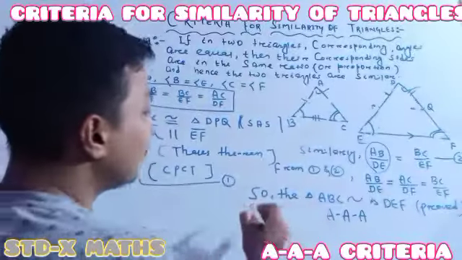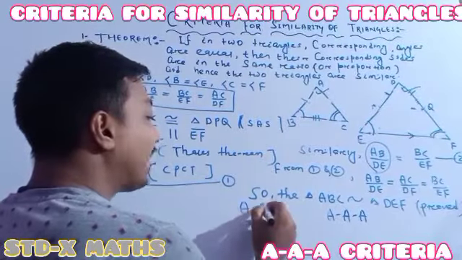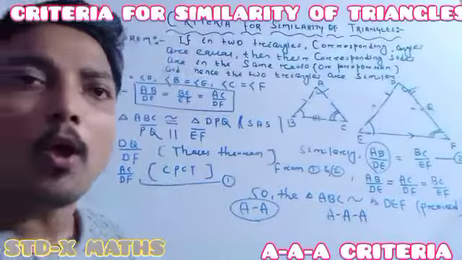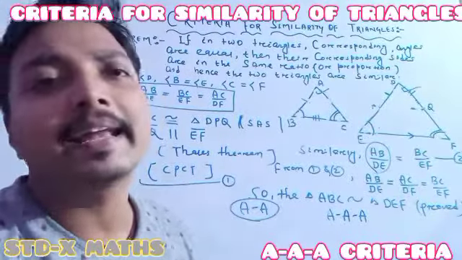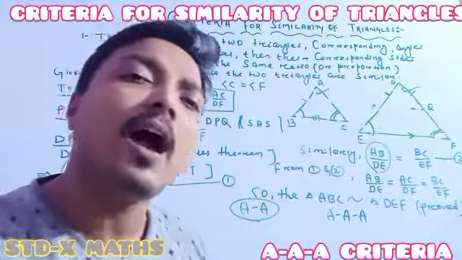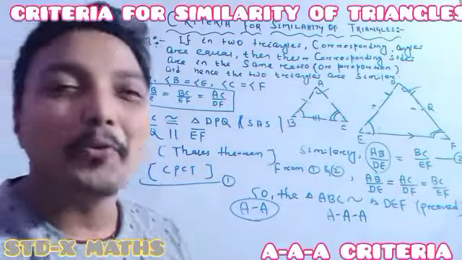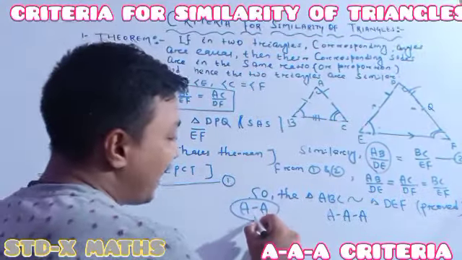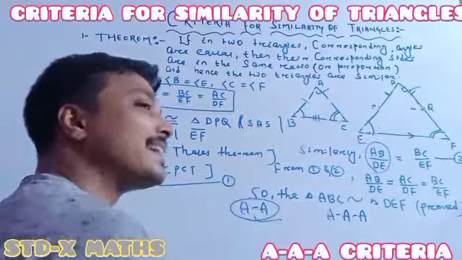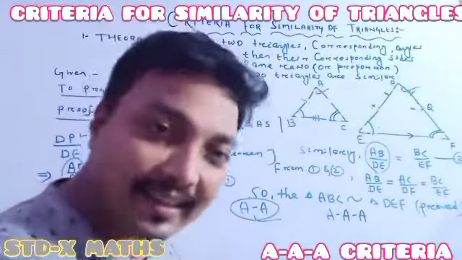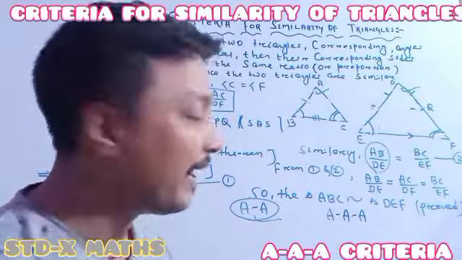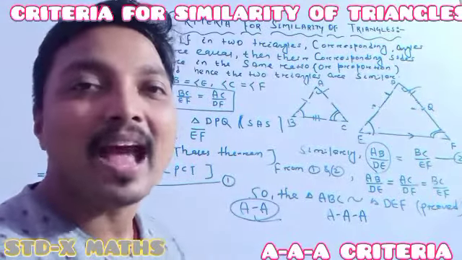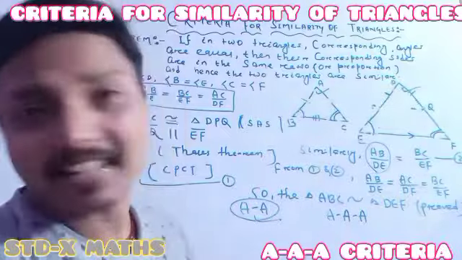So whenever I check two angles of a triangle are the same as the corresponding two angles of another triangle, automatically the three angles of the triangle will be the same as the three angles of the other triangle. So there is no need to check all three angles, because on checking two angles, the third angle will 100% be the same as per our angle sum property.